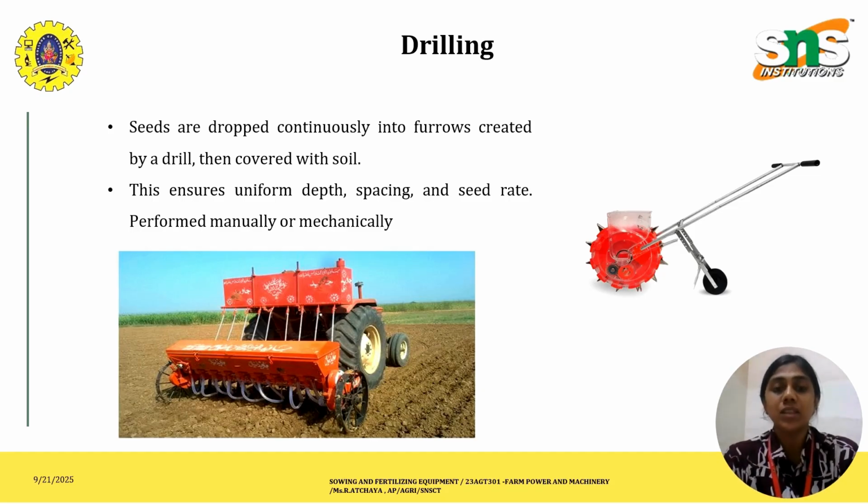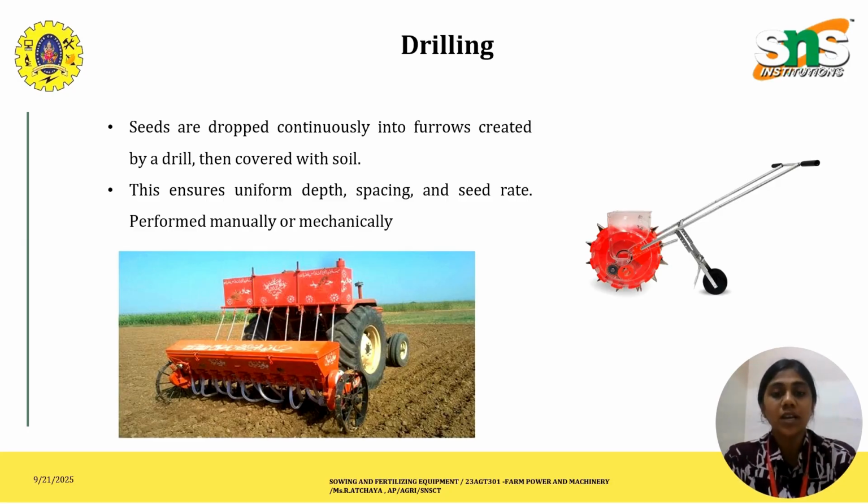The next method which we see here is the drilling method. The drilling method is otherwise known as line sowing or the seed drill method. The definition of the drilling method is seeds dropped in furrows in straight lines using the seed drill. The machine used here is the seed drill machine.